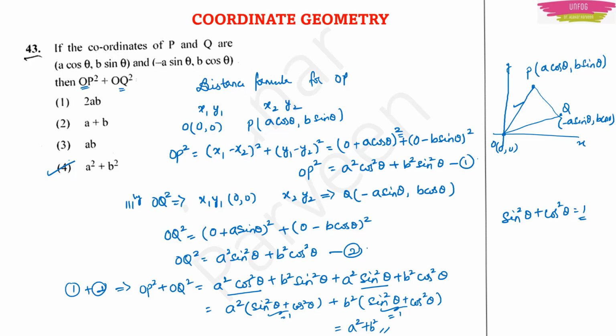But if you have not attended my paid classes or if you have not joined them, what you have to do is learn the separate chapters separately, because in this question, 2 chapters are involved. One is the coordinate geometry chapter, that is the distance formula. The other one is the trigonometry identity. So what this problem teaches us is that the high school teacher recruitment examination is going to be a little complicated. Problems involving two different types of formulas will be asked.